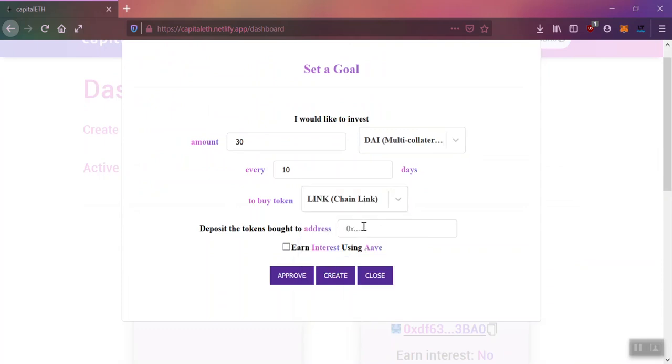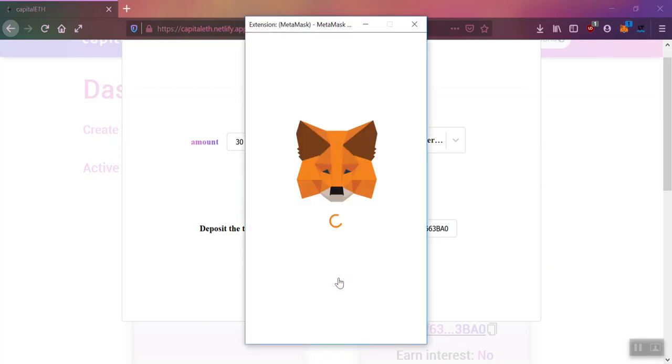I have an option to redirect the final tokens to another address, but for the time being, I've just pasted my same address here, and I've already approved the contract to spend DAI, so I'll go ahead and create the plan.